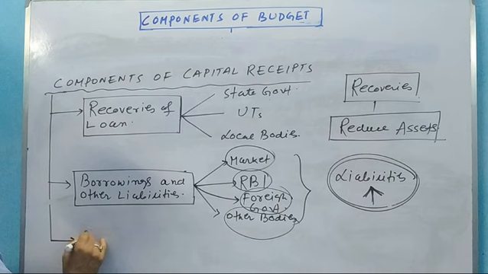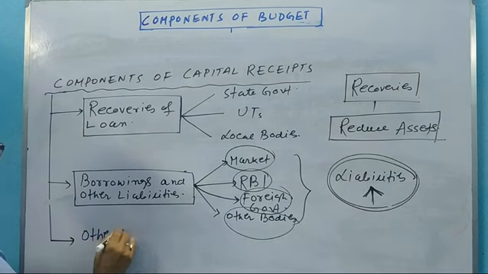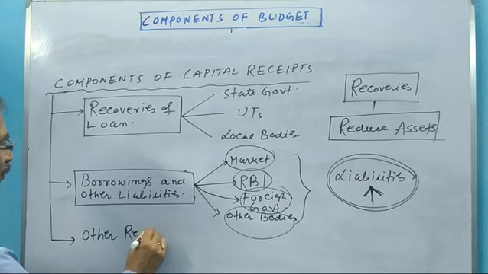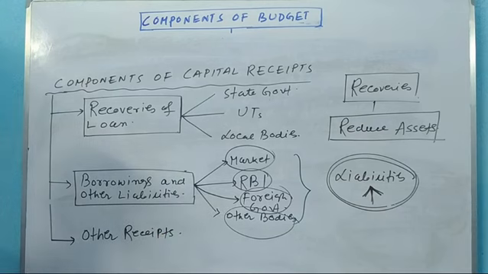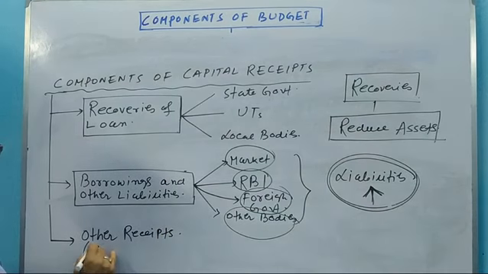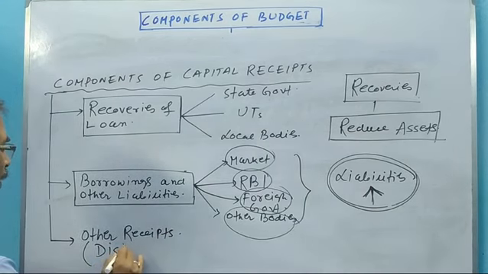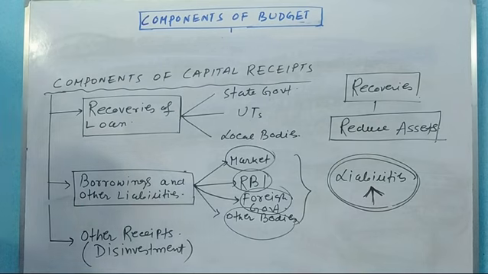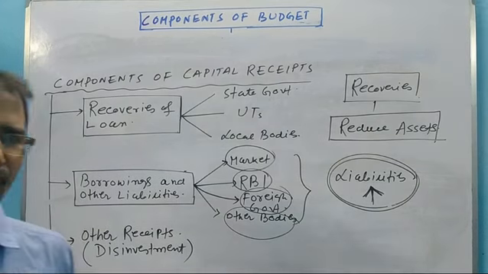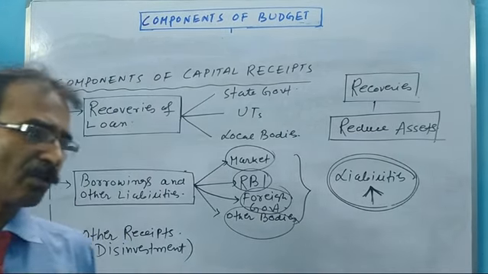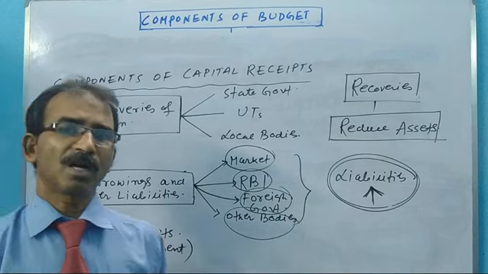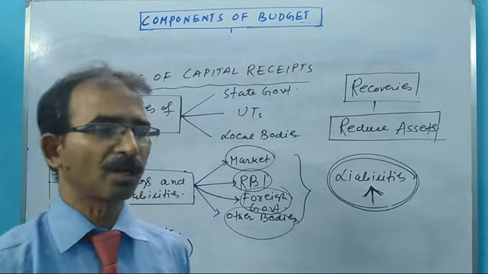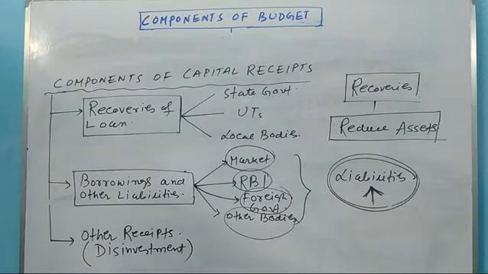And the third component is other receipts. Other receipts means, for example, disinvestment. Disinvestment is also called divestment, or sometimes the stake sale by the central government. What does disinvestment mean?